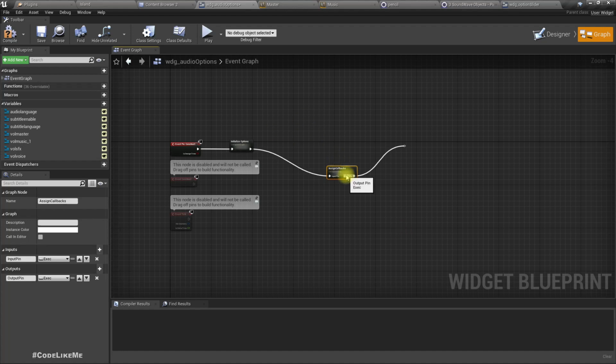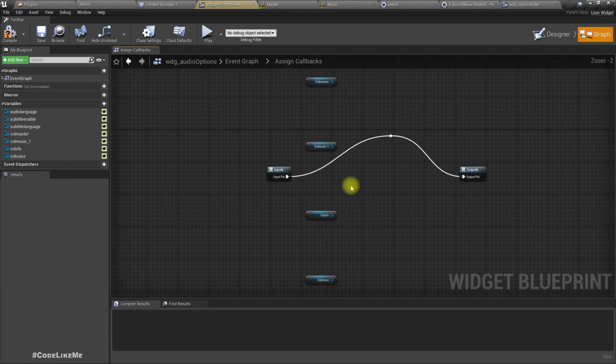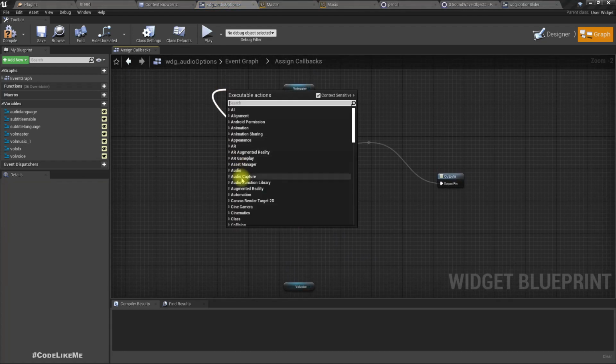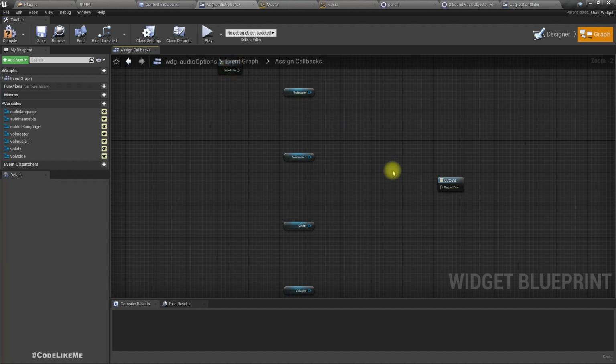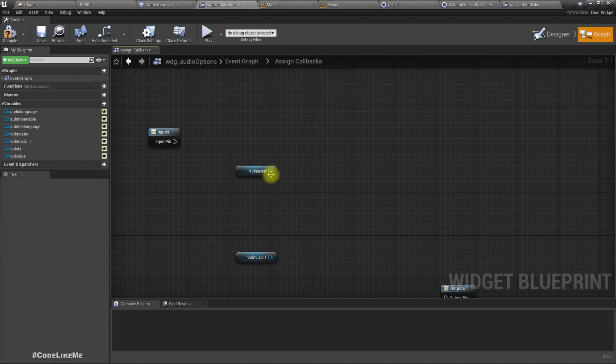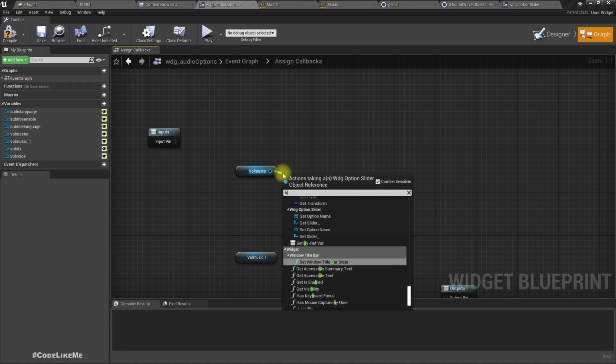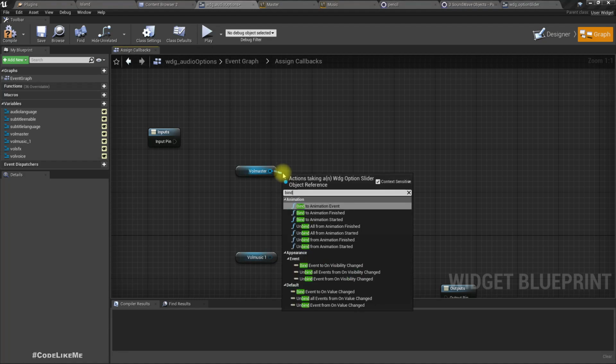Assign callbacks because I'm gonna assign callbacks here. Right, so okay, volume master, let's bind event to one value change.